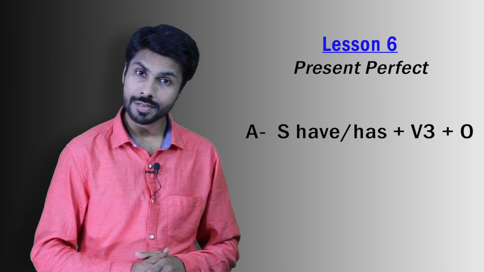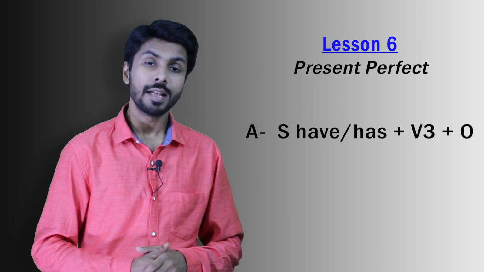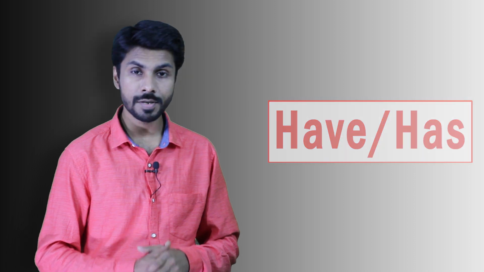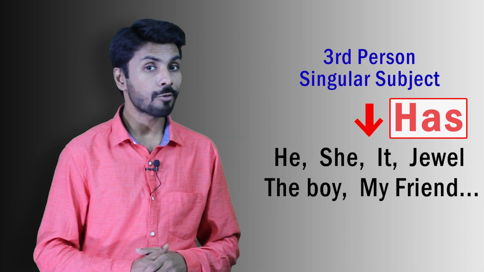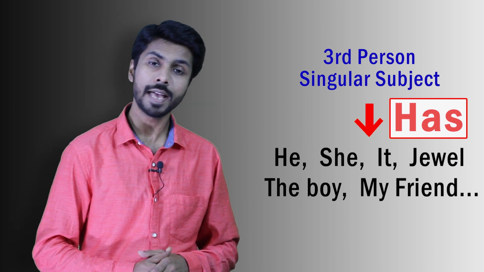So subject means the person who is doing the action, object means upon whom the work is acted, and the verb means the action or the work. Remember, have and has we are using here, it depends on the type of subject. What kind of subject are you using here? If the subject is third person singular, don't forget to use has. And for other kind of subjects, you use have.